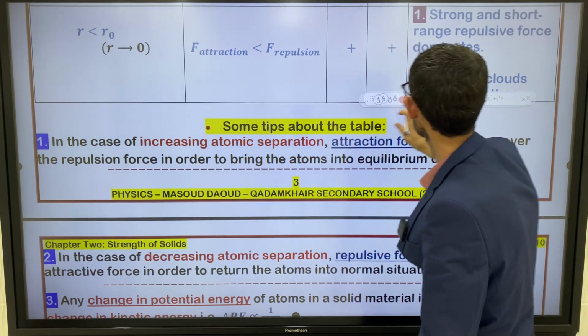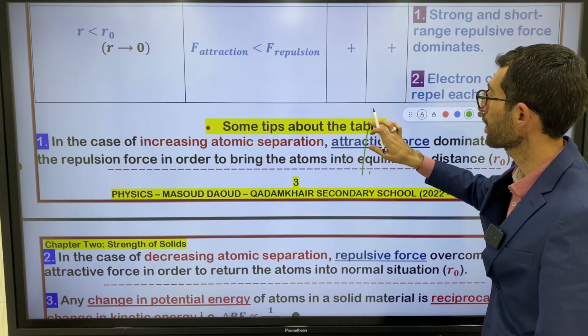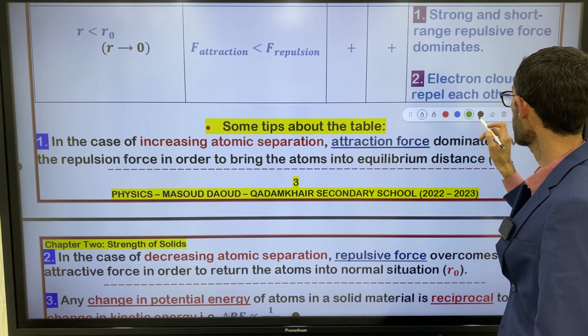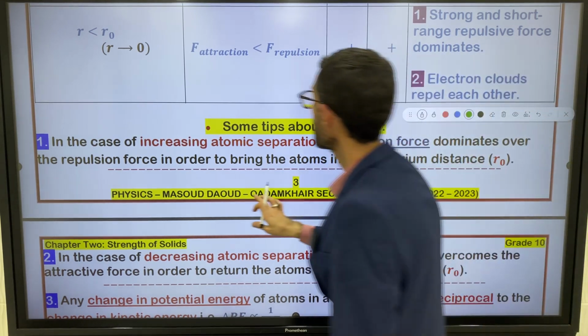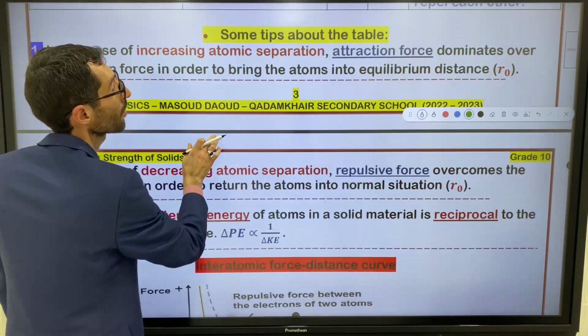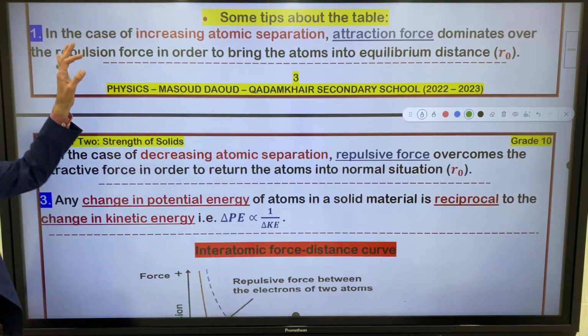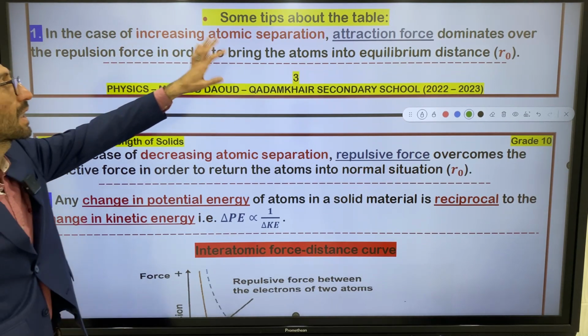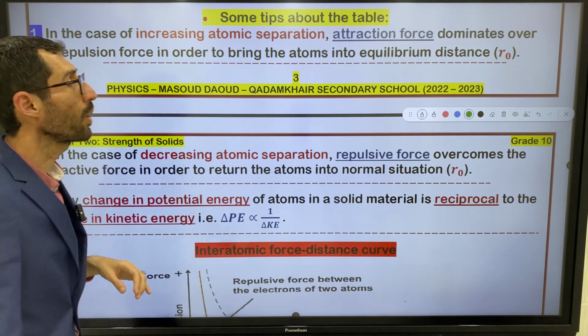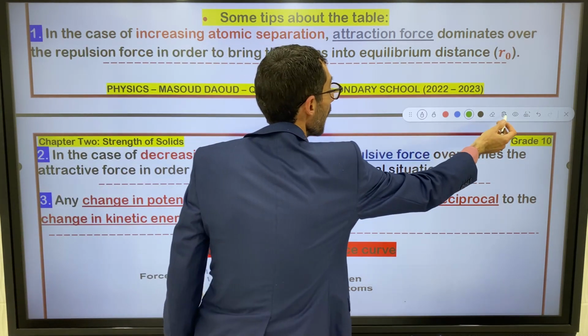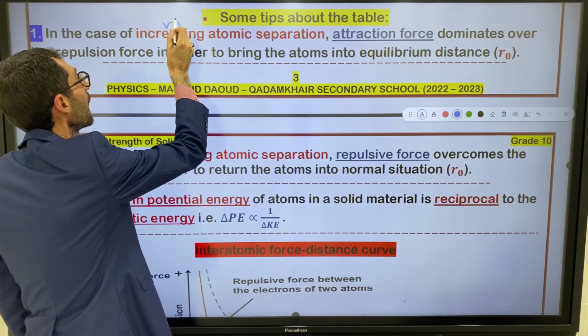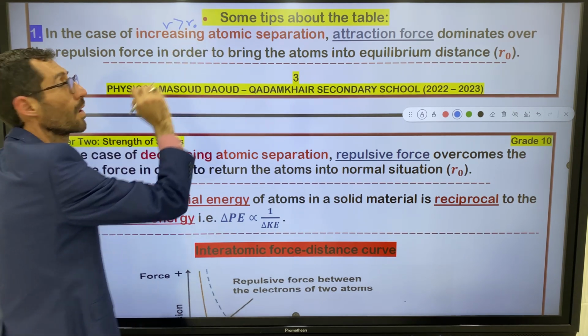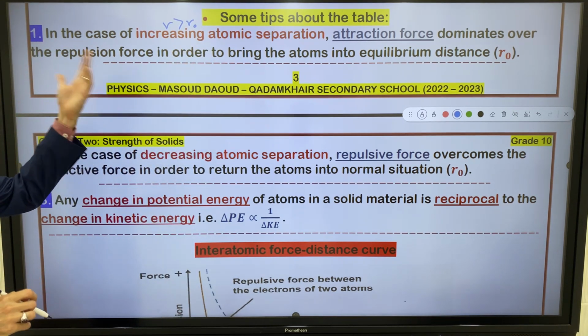Let me explain another one. Some tips about the table. I want to read some tips about the table, right? The first tip, in the case of increasing atomic separation. What do I mean by this? It means if R is greater than R naught, what happens? Think about it. I explained it for you.